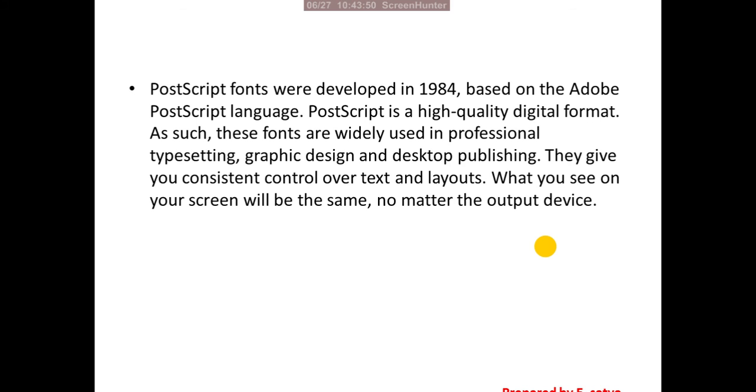We use PostScript fonts, developed by Adobe in 1984. These fonts are widely available for professional typesetting, so most graphic designers and desktop publishing professionals use them. The benefit of PostScript fonts is the crisp clarity available on the screen, and the output will be the same no matter the output device.